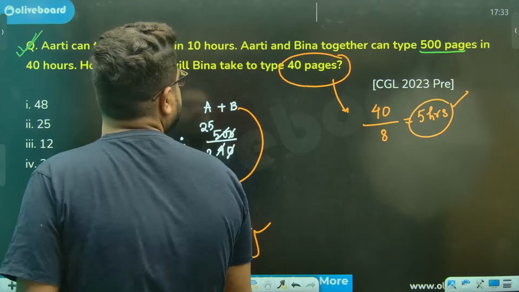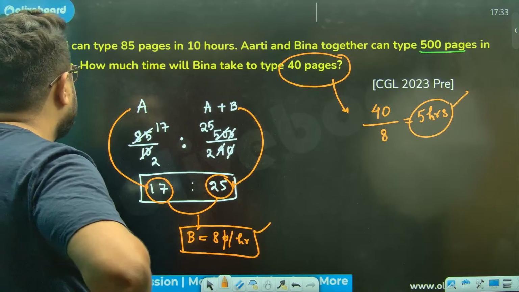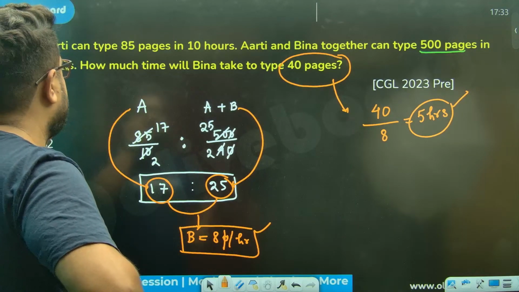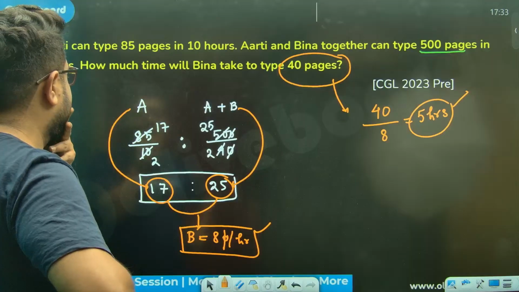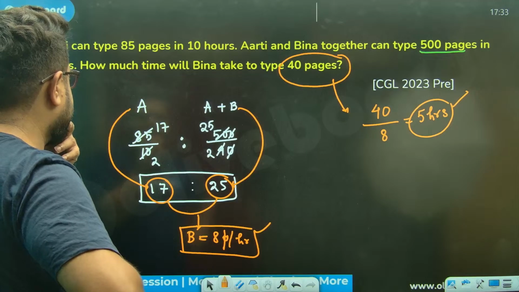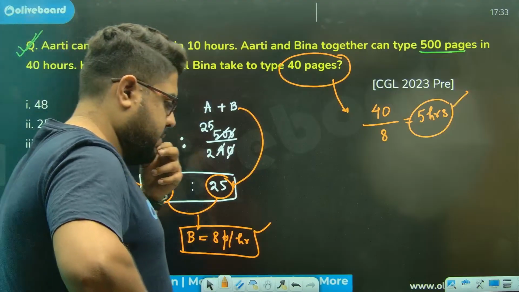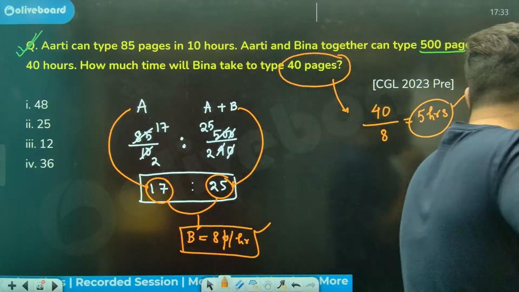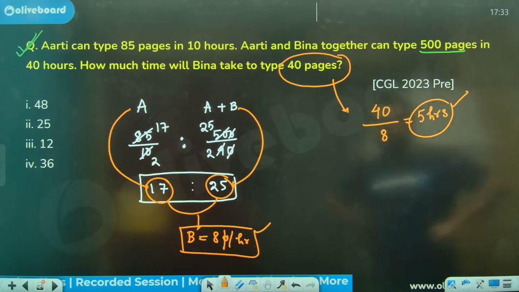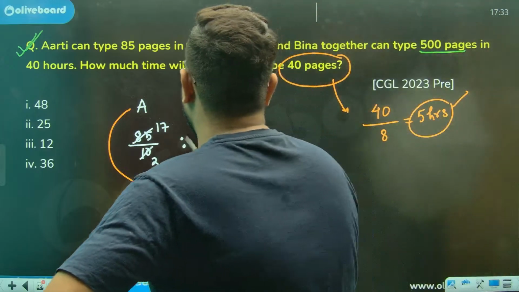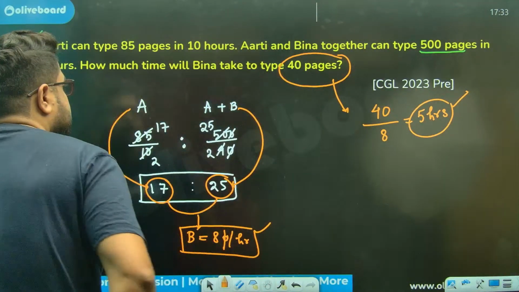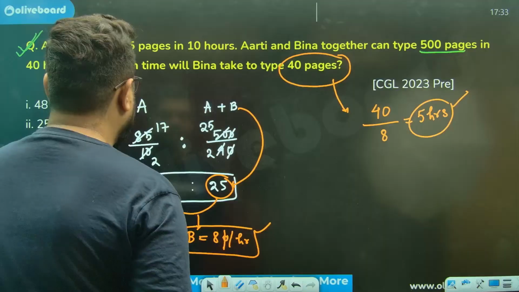Just a second. Did we do something wrong? One thing I can see, they are not asking for a ratio.